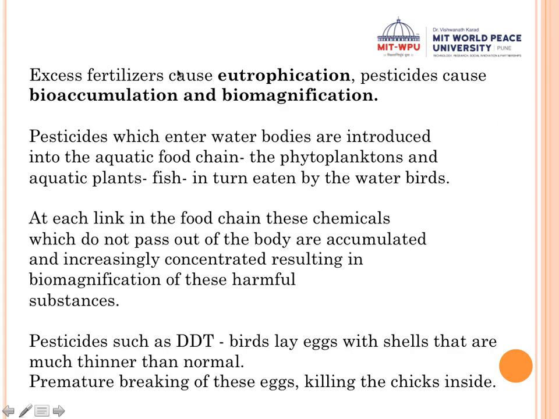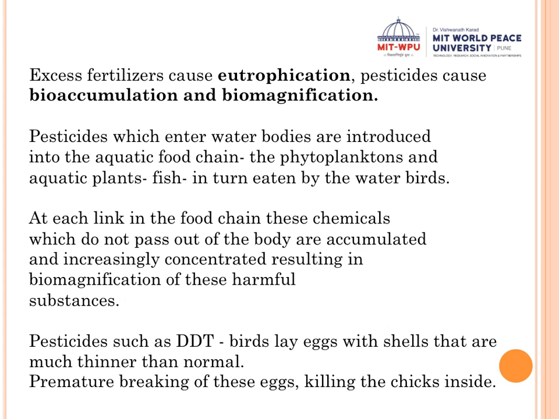Okay, so in the last lecture we looked at this important concept of eutrophication. Clear? Now pay attention to bioaccumulation and biomagnification. So what did we see? Excess fertilizers, so excess nitrate and excess phosphates, if they enter into the water, they cause a green mat, a heavy growth of algae, and that is going to cause eutrophication.